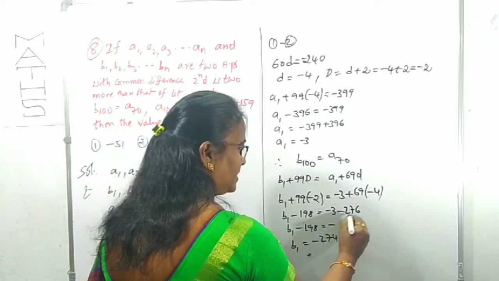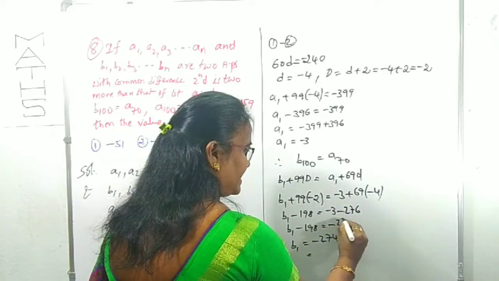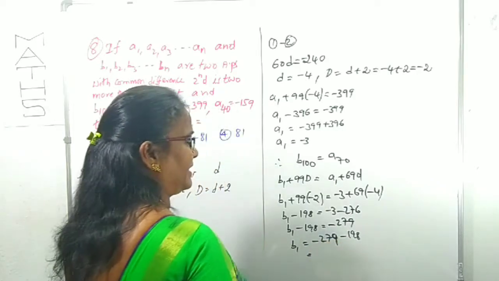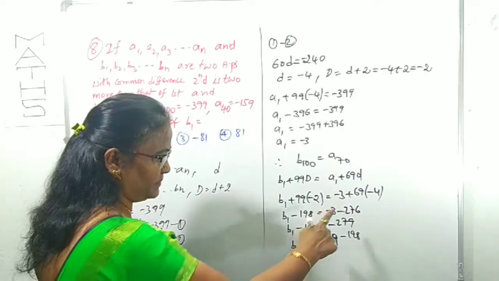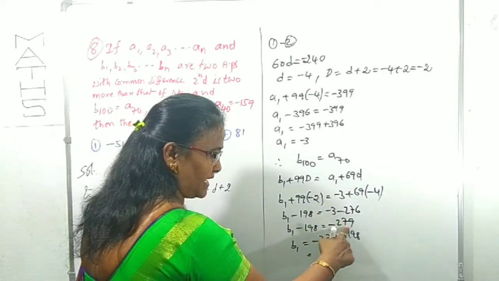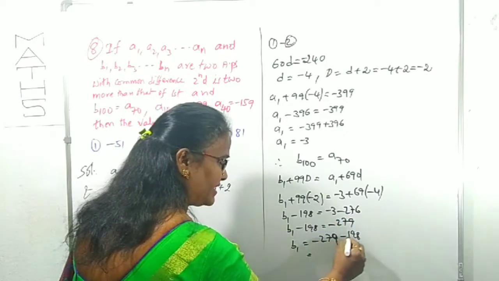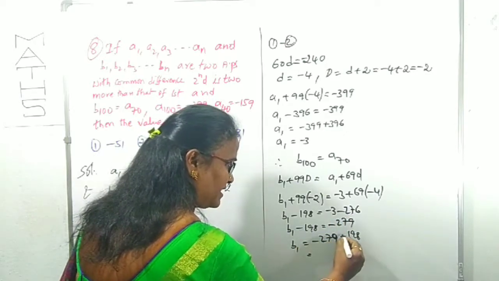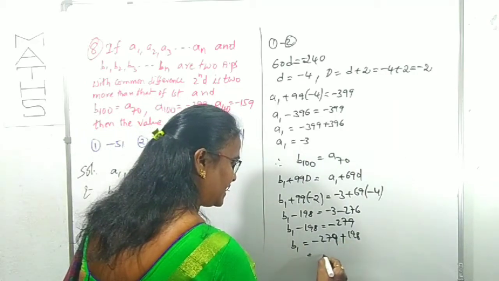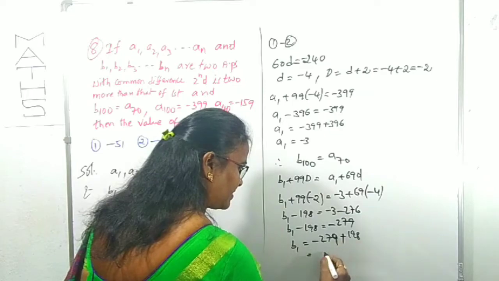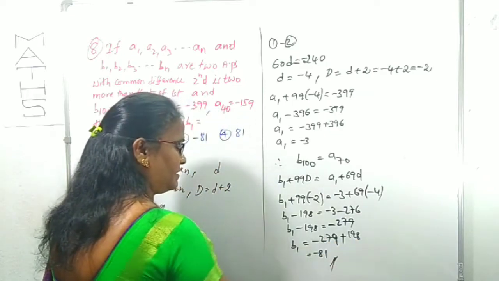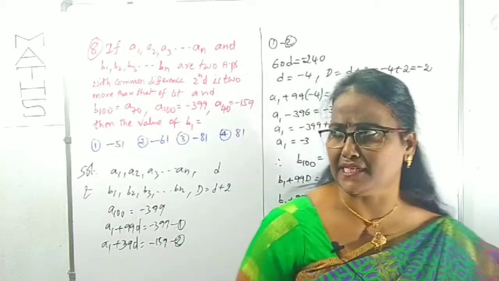That is minus 279, right? It is clear calculation, but be careful. Both are the same signs, so we should add: 6 plus 3, 9, 7, 279. Minus 279 minus 198, minus becomes plus 198, right? Now minus 279 plus 198 is 9 minus 1, 8, 1, 17 minus 9, 8 with the minus. That's it. The B1 value is minus 81.